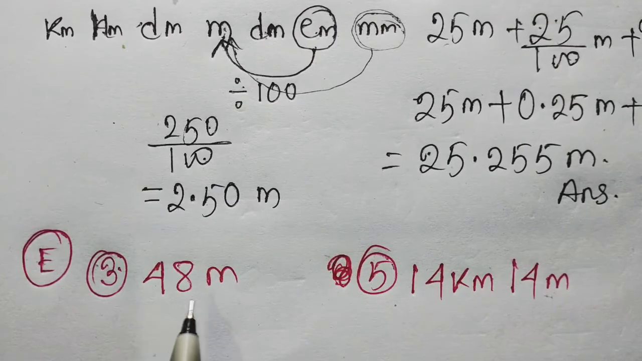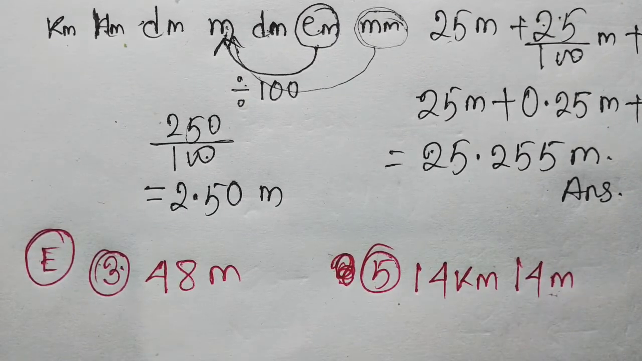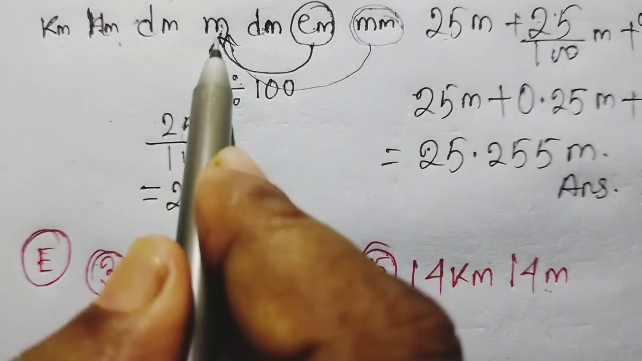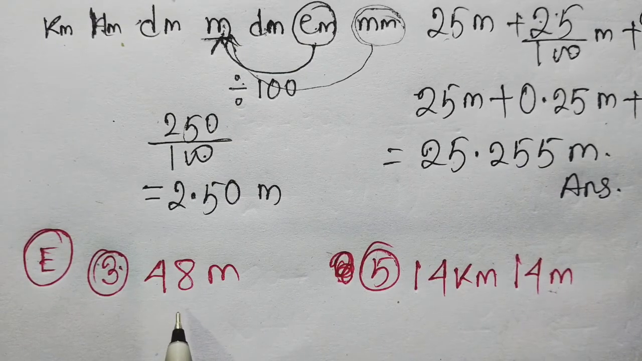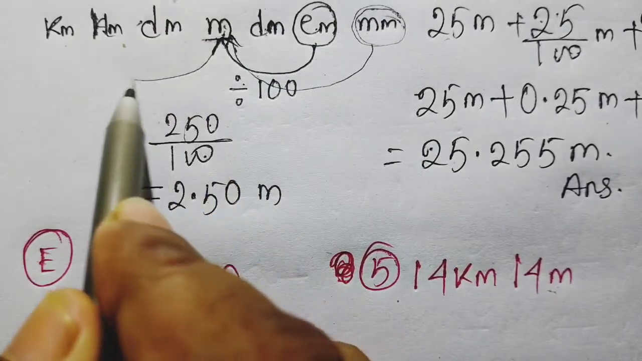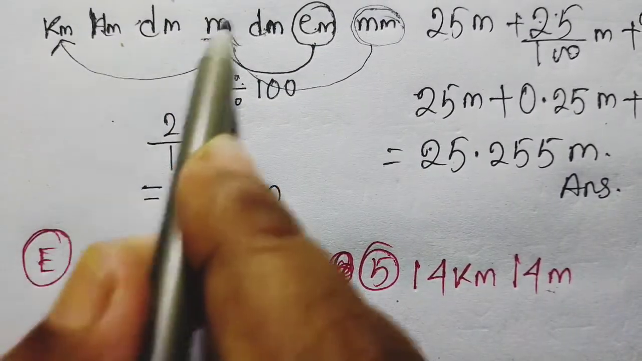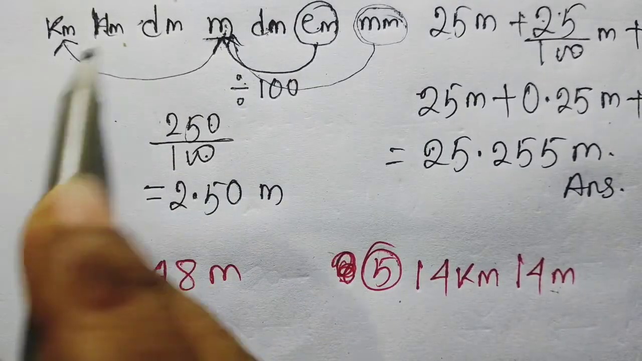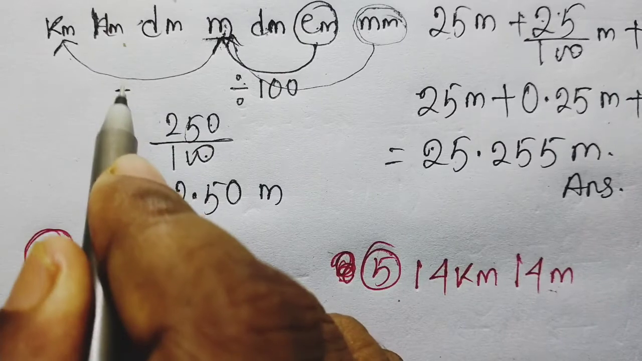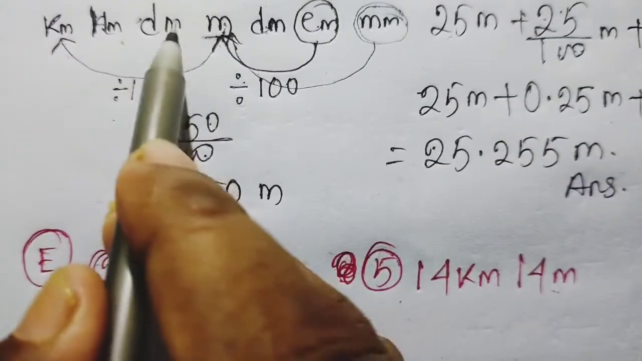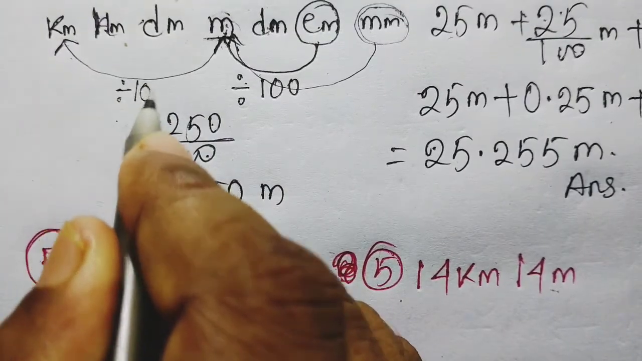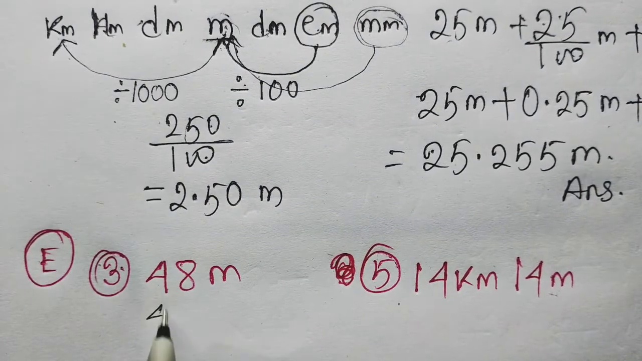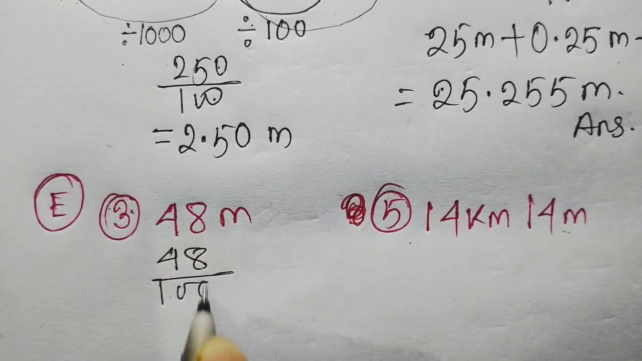And the given question: write the following as a decimal of kilometer. So here meter is given. So here is meter now. But we have to write as a decimal of kilometer. So from meter to kilometer we have to go to the left-hand side. I mean from lesser to higher side. So in this case we have to divide. Now count how many zeros here. So from meter to kilometer, how many units here? 1, 2, 3. So you have to put here 3 zeros. So you have to divide 48 by 1000.